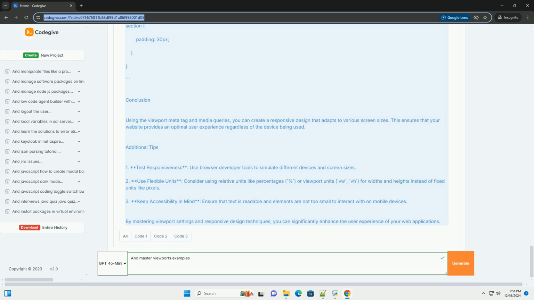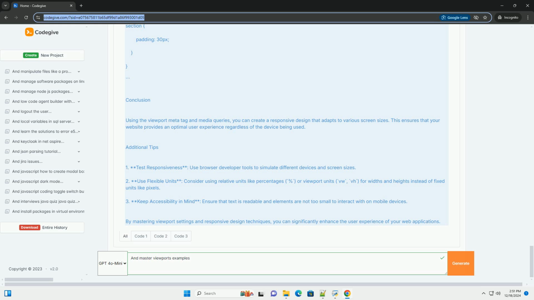HTML. CSS, styles.css. CSS. body: font-family Arial, sans-serif; margin 0; padding 0. header: background-color #4CAF50; color white; text-align center; padding 1em 0.